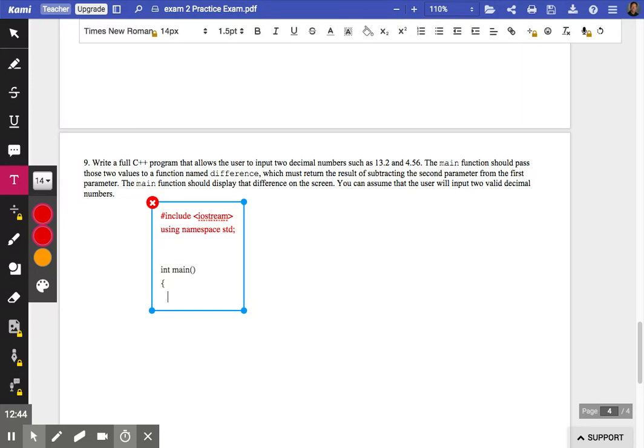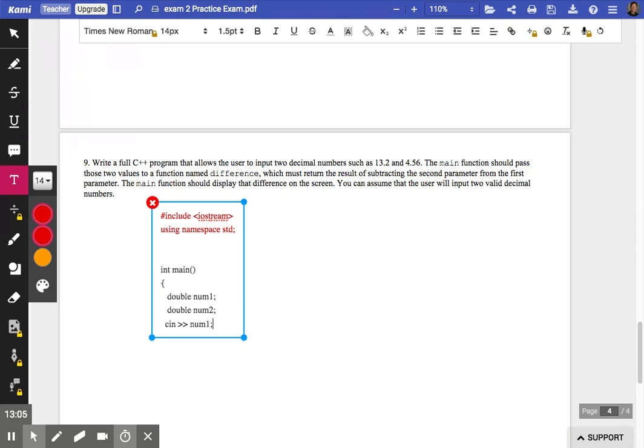The user needs to input 2 decimal numbers. I need to declare those variables. I'll just declare them, I'm not even going to set them equal to 0 here. I'm going to use a little bit of bad style. I'm not even prompting the person with a cout because it didn't say that I have to prompt the user.